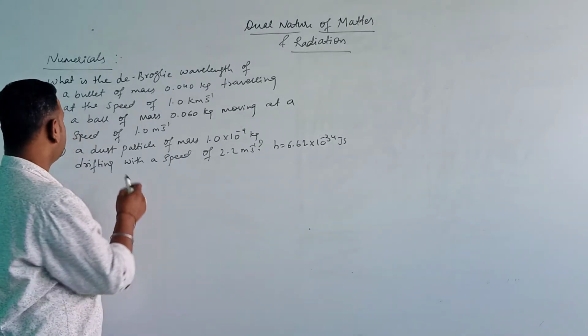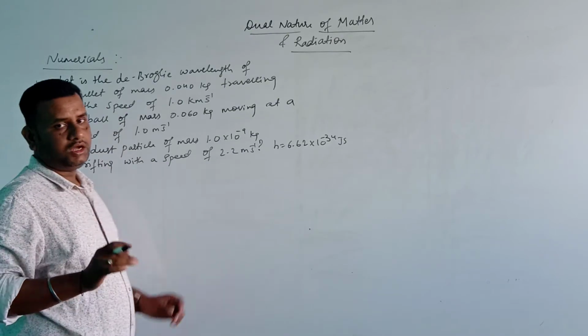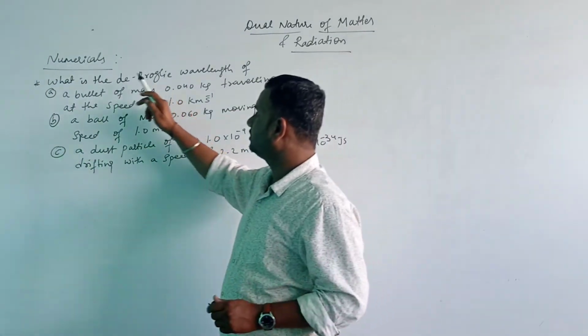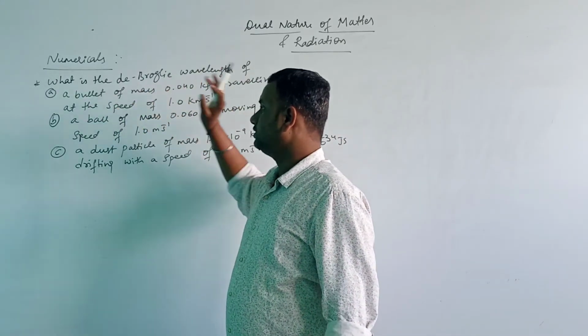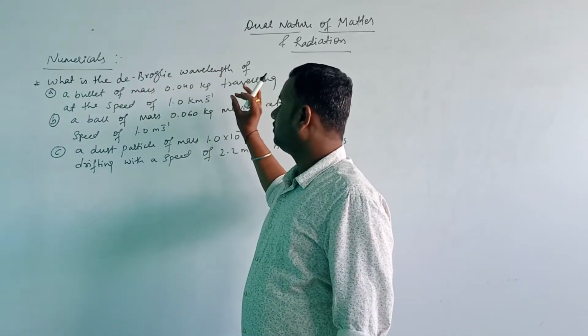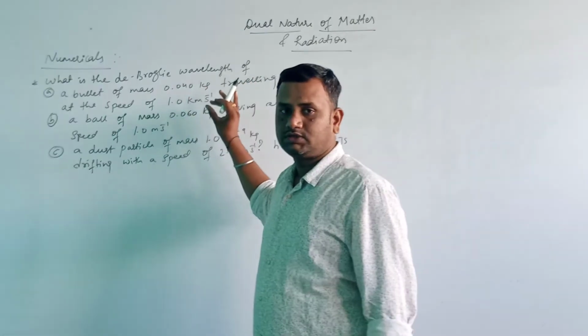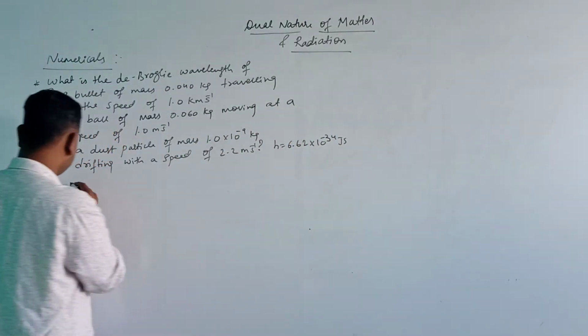Okay, so now let us solve the first question. We need to calculate the de Broglie wavelength of a bullet of mass 0.4 kg traveling at the speed of 1.0 km per second.